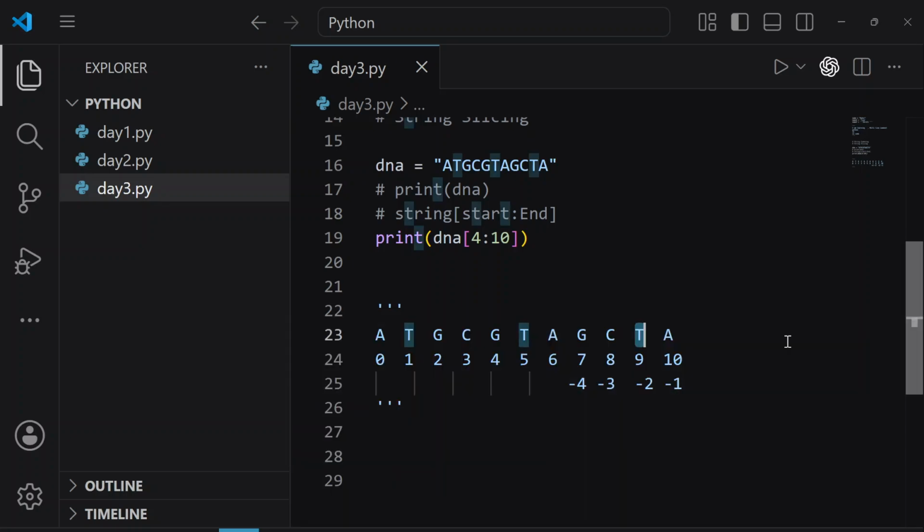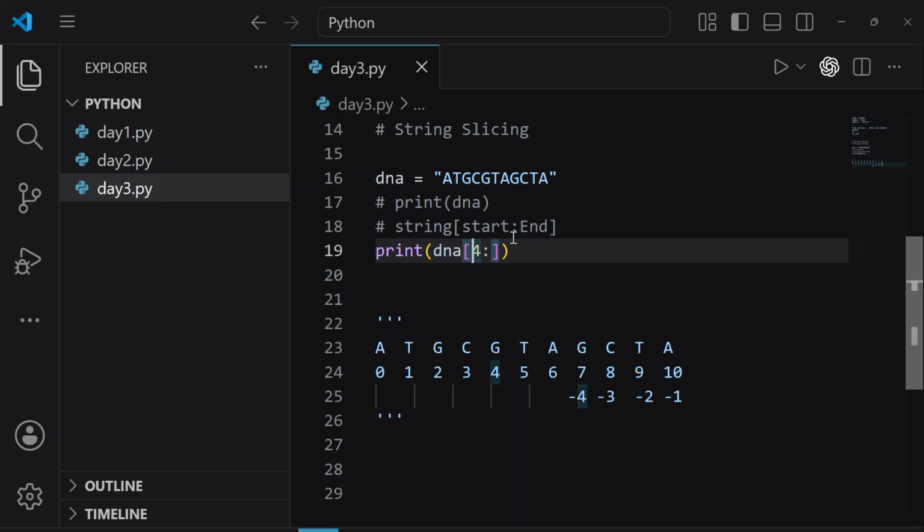Now, we also learned here about the negative indexing, right? We can also perform the negative indexing here as well in the slicing. For example, here, if I write -4, tell me what is the meaning of this program. For now, let's just write -1 as well here. Tell me what is the meaning of this program. What are we going to see in the output?